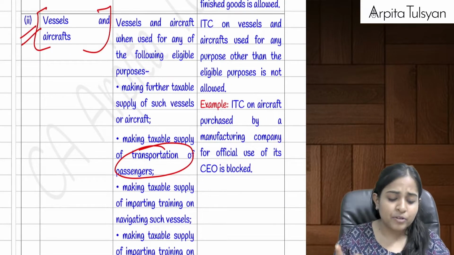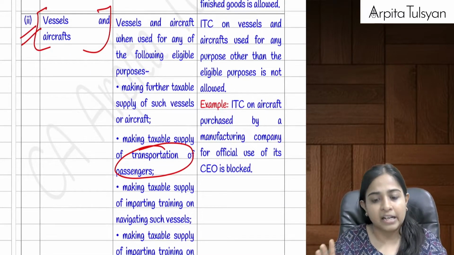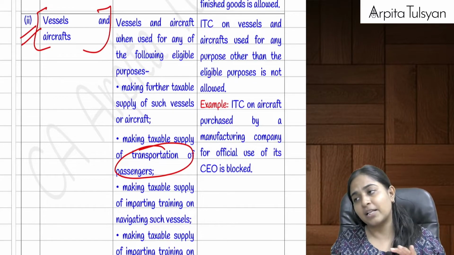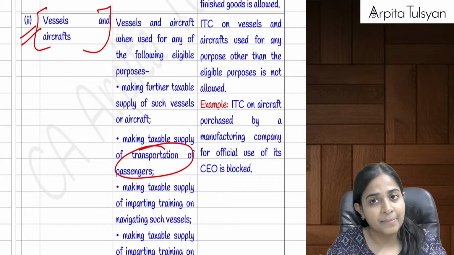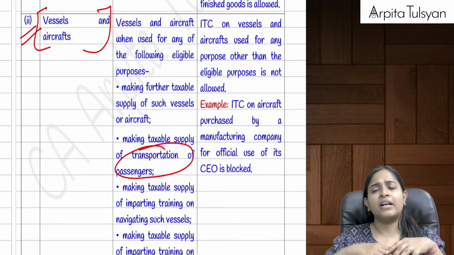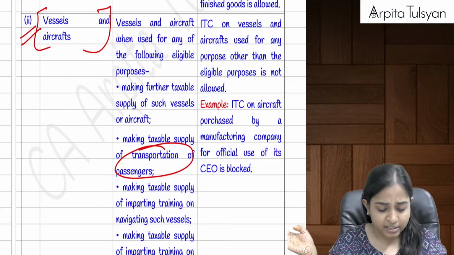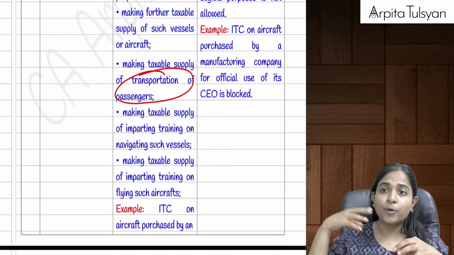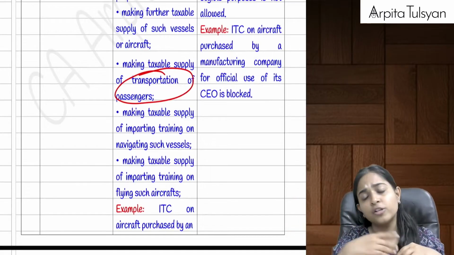Okay, the same point is applicable for vessels and aircraft also. For vessels and aircraft, normally if I purchase a vessel or aircraft, input tax credit on the same is blocked. But if I am purchasing a vessel or aircraft and selling it, no problem, credit is not blocked. Or if I am purchasing a vessel or aircraft and using it for transportation of passengers or transportation of goods, no problem.